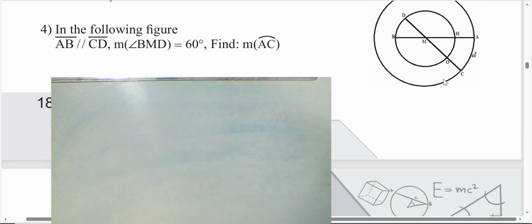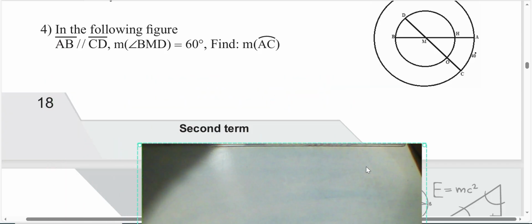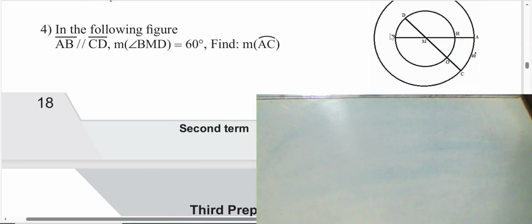Next question. Solve a question like this now. It's arc EC 40, then the angle at the center here will be 40, then the measure of arc EC will be 40. But he gave me the measure of angle BMD as 60 degrees, not 40. Okay, change the answer. It's a wrong answer. Then the measure changes from 40 to 60. The measure of arc EC will be 60 also. We have 60 and 60 also.